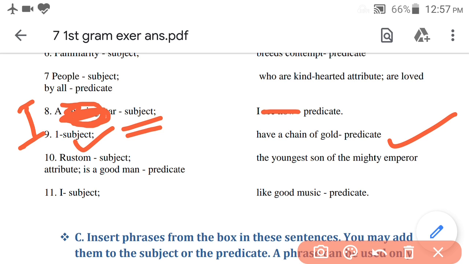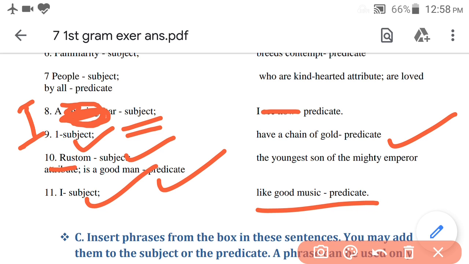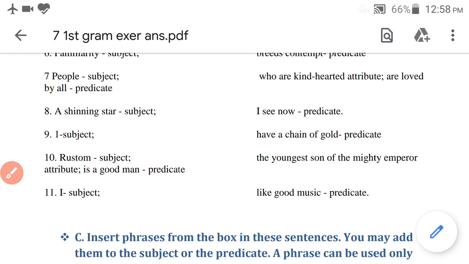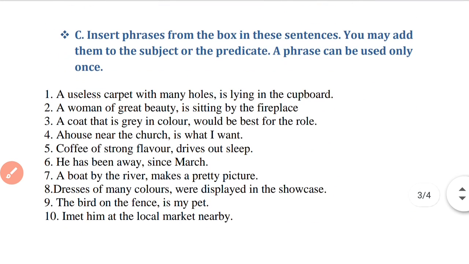Now question number 10. Rustam, the youngest son of the mighty emperor, is a good man. So Rustam is the subject. The youngest son of the mighty emperor is a good man is the predicate, not attribute. Now next, I like good music. So I is the subject, like good music is the predicate. Okay? Yes. So go to the next page.